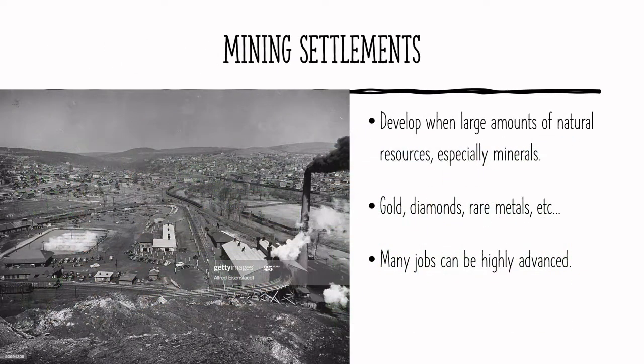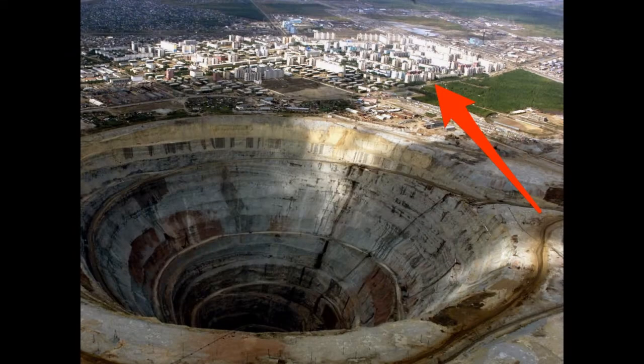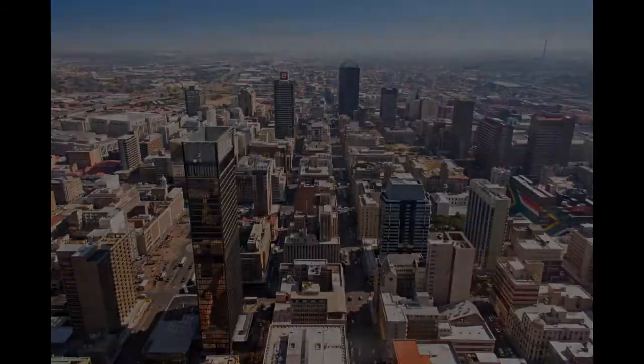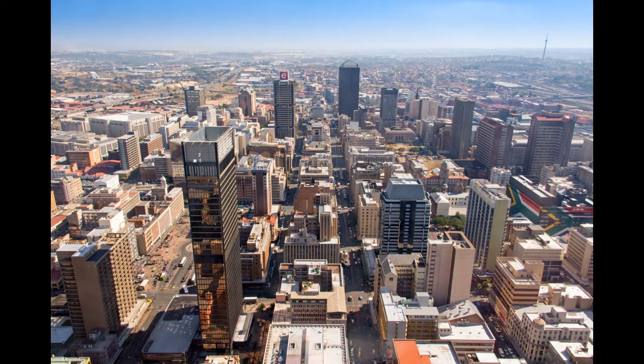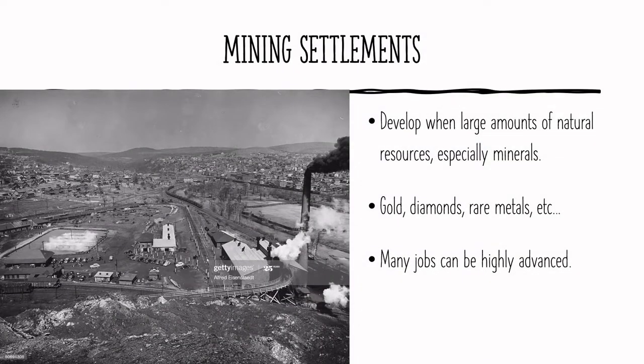Mining settlements develop when large amounts of natural resources like coal, diamonds, and gold are found in an area. Some famous examples of places that started off as mining settlements are Johannesburg and Kimberley. When the mine is depleted, the settlement would likely get smaller until it also disappears.